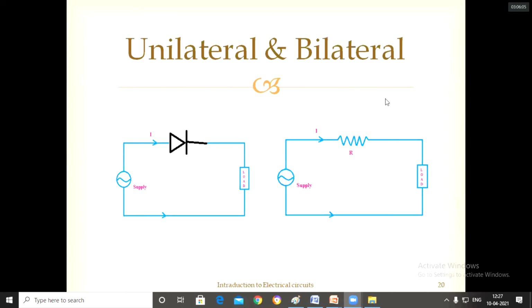Next, unilateral or bilateral. So when can we say that it is a unilateral element, and when can we say that it is a bilateral element? Unilateral element means what? Suppose take an example. This is a diode.